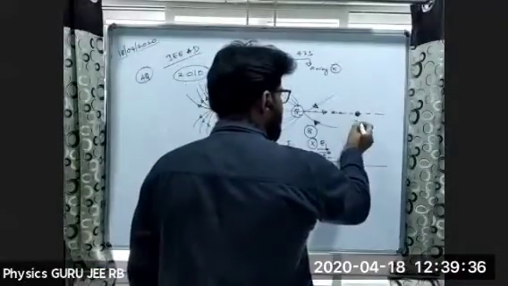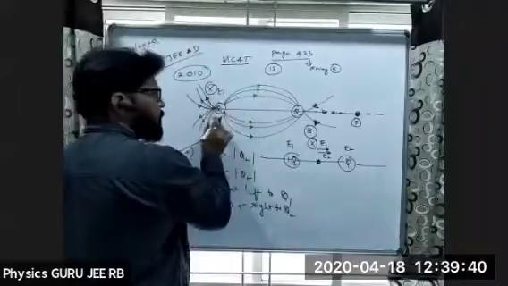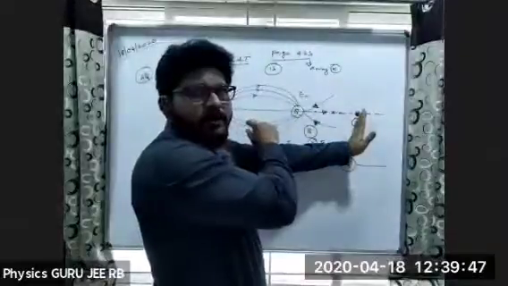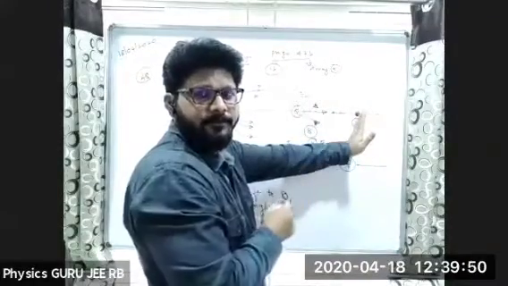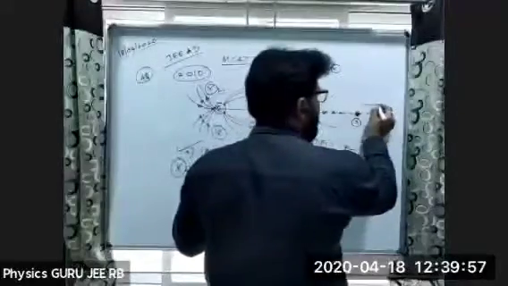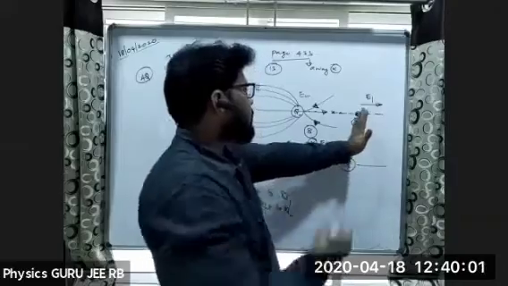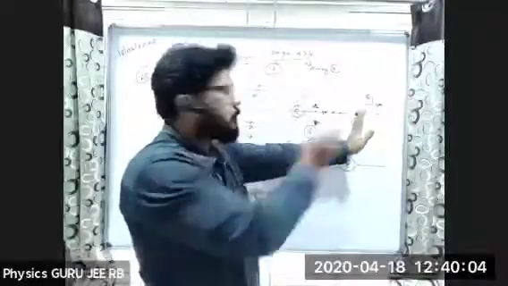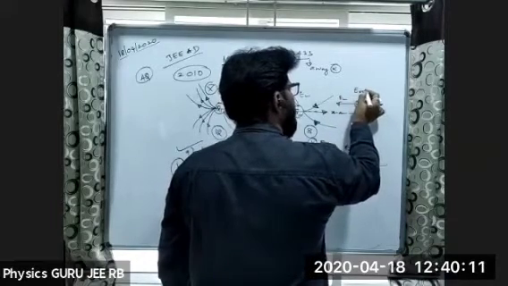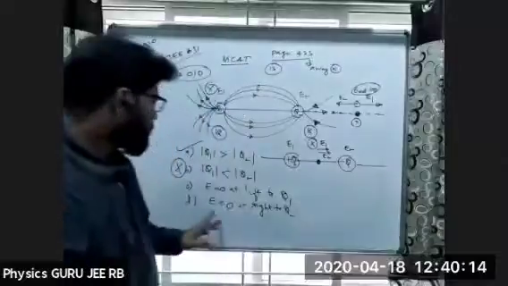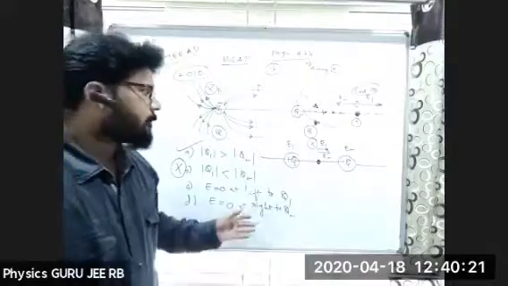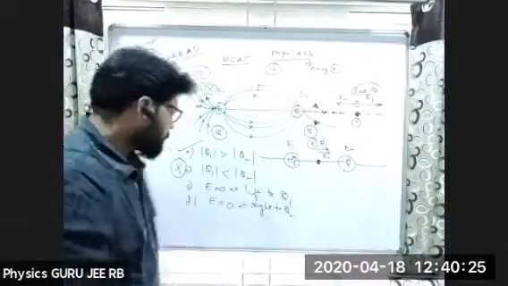If you want to cross-check, let me take E1 as the electric field due to the first charge and E2 as the electric field due to the second. At this particular point, as this is a positive charge, is it away or towards due to Q1? E1 is away. For this particular point, it is towards, so E2. So net E is equal to 0, towards the right of Q2. So the first conclusion is that it is near the smaller charge and both fields are opposite in direction. So this will be the correct answer.